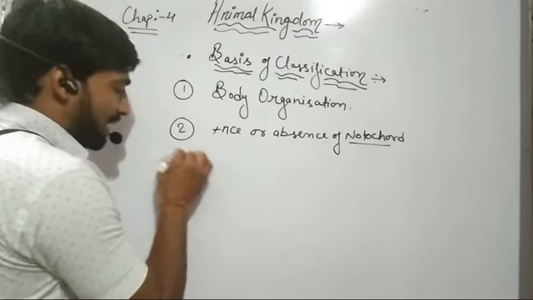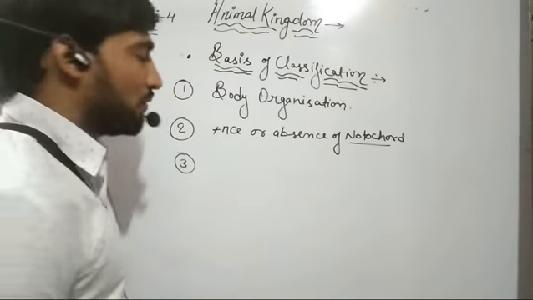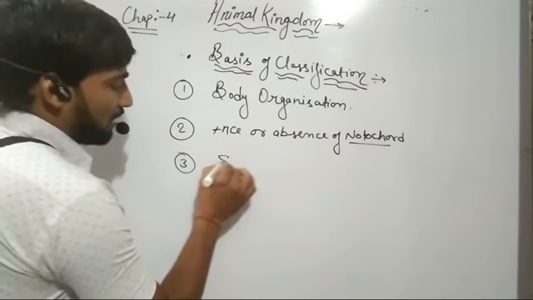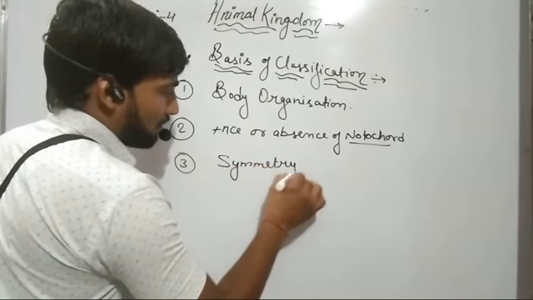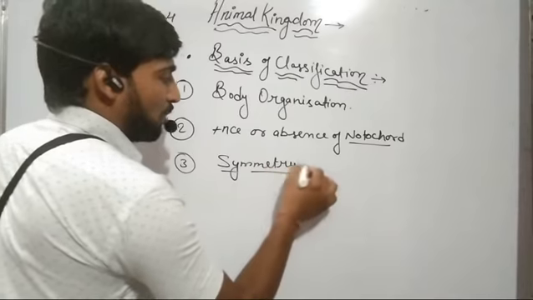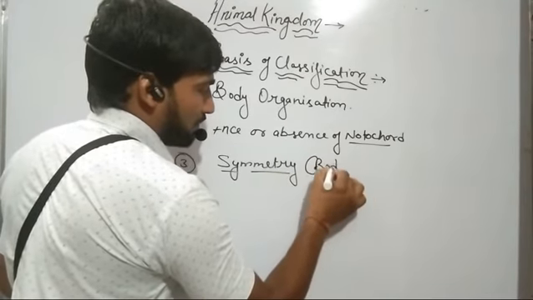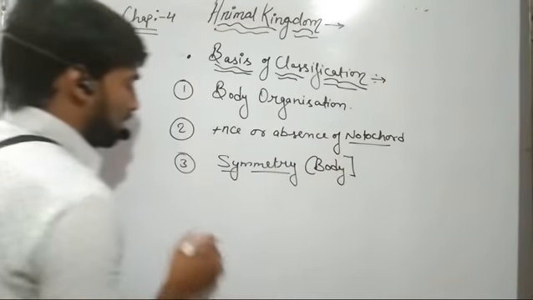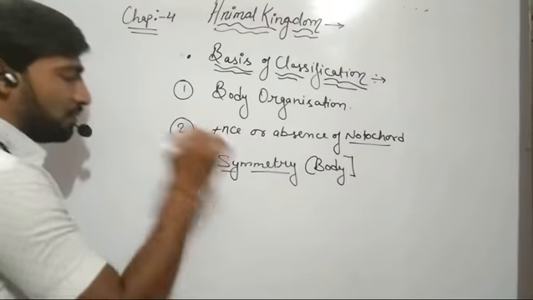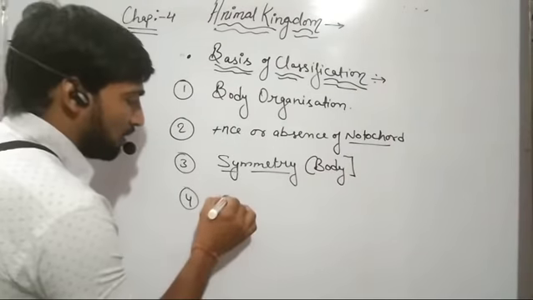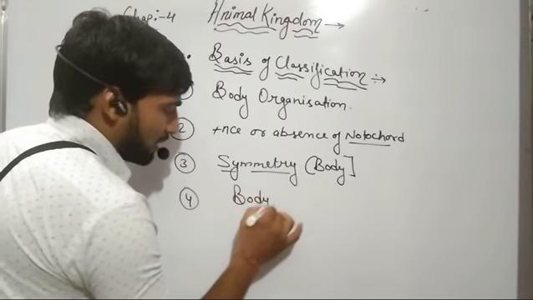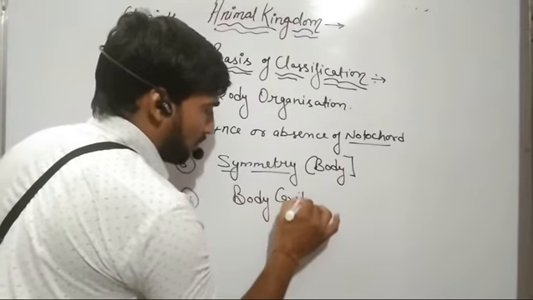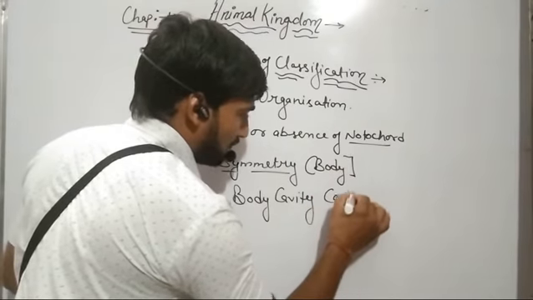The third criterion for classification of these organisms is symmetry, that is, body symmetry. The fourth criterion is body cavity, also known as coelom.